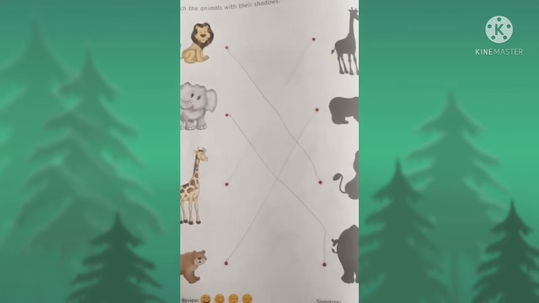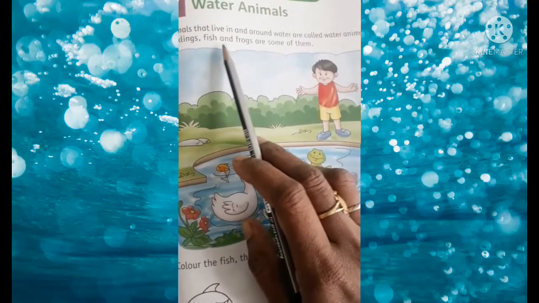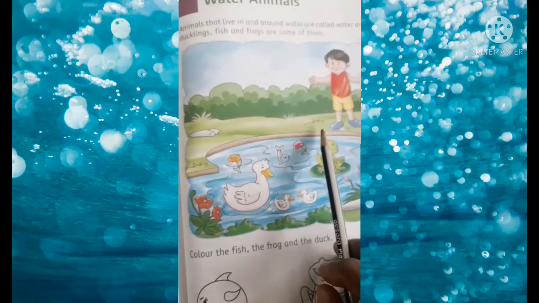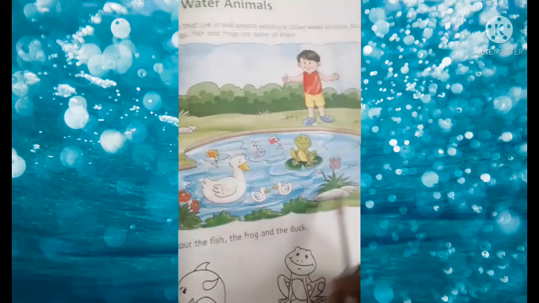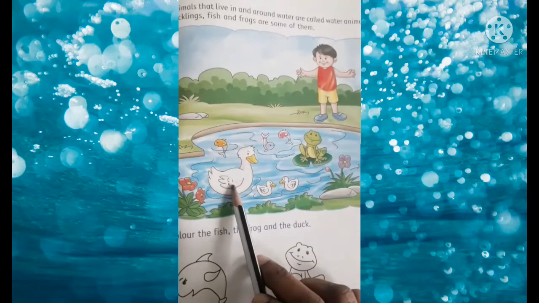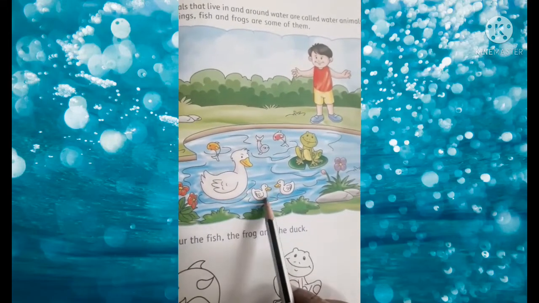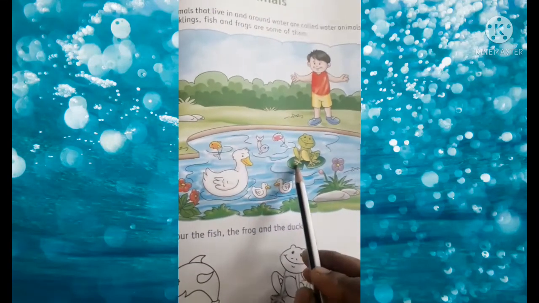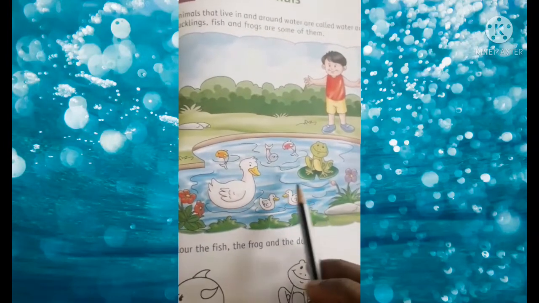Okay. Understand, children? Topic is water animals. Animals that live in and around the water are called water animals. Children, look at this pond picture. In the pond, here are some animals. Okay. Duck. Duckling. Duckling means baby of ducks. Okay. And here are some fishes. Frog. These live in water. So we call them water animals.